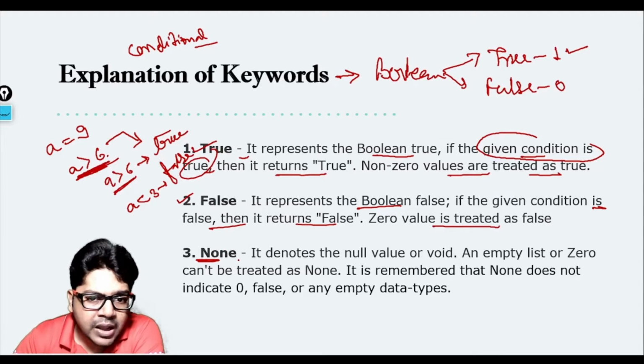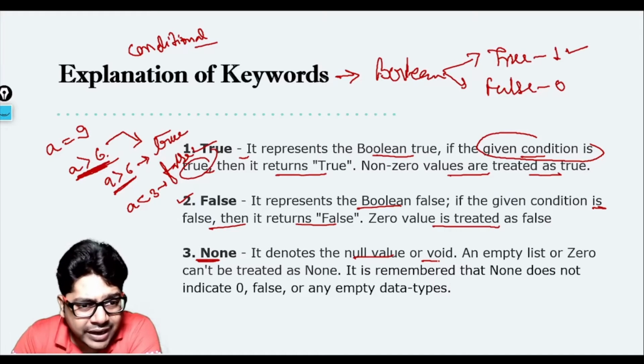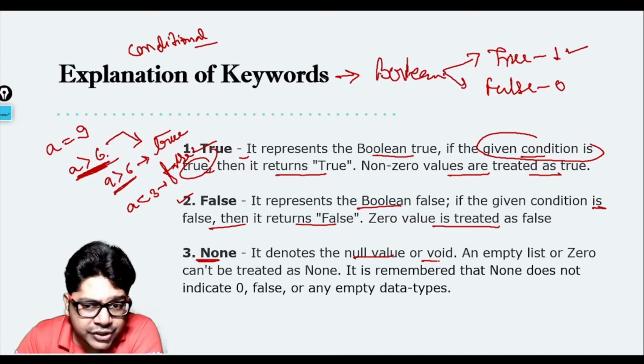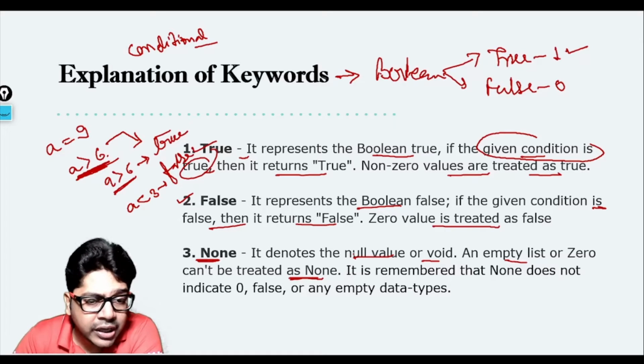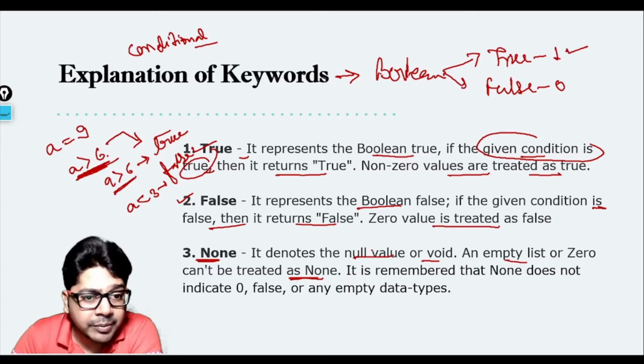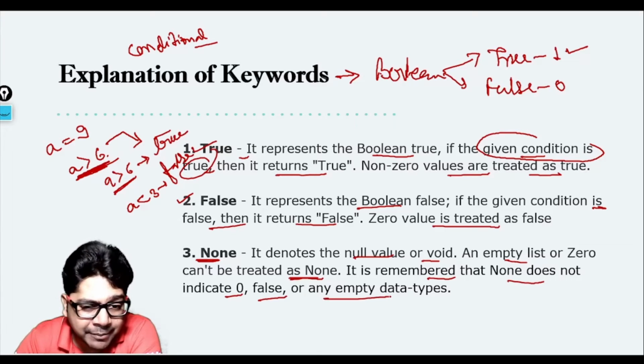Then we have None. Now what is None? It denotes a null value or void. When I say null value, it doesn't mean it is 0 or an empty set. An empty list or 0 can't be treated as None. Always remember that. Most people sometimes believe that this is None, so it will be 0. No, it is not. None is None. None is not 0, and it is not an empty list. Remember that None does not indicate 0, False, or any empty data types.